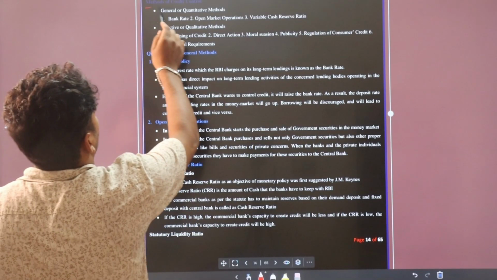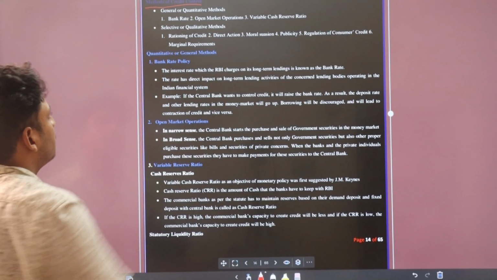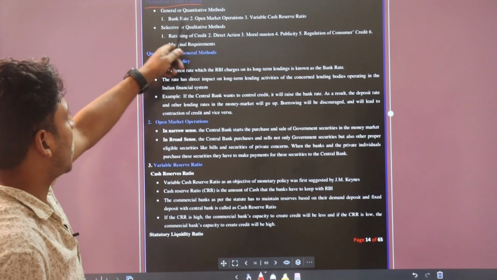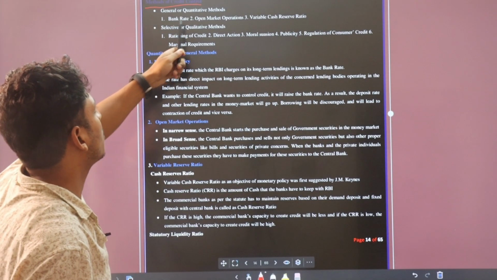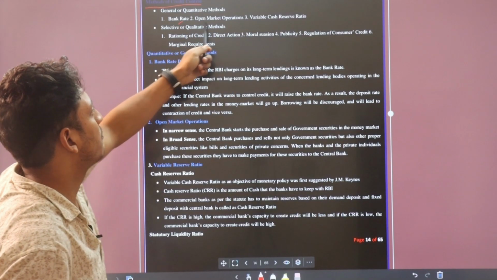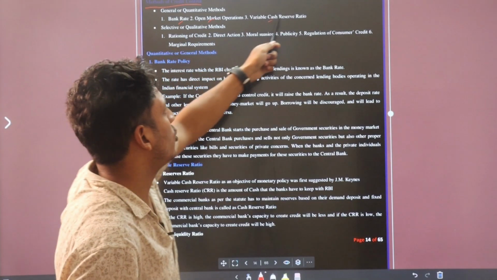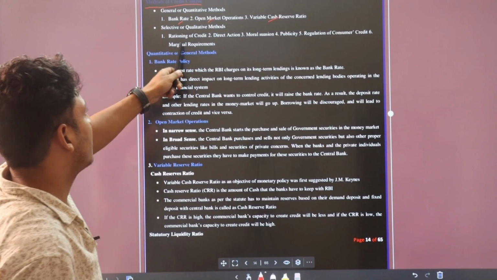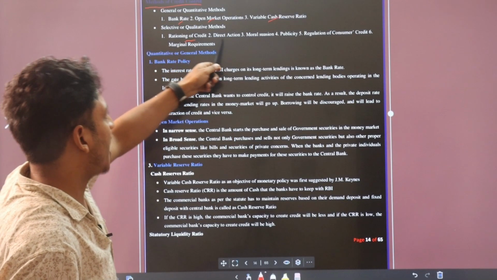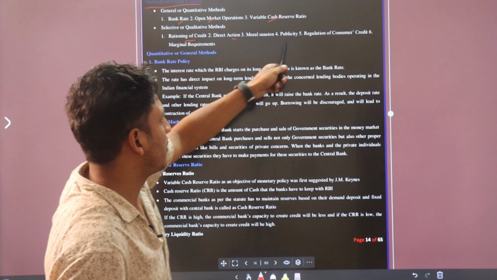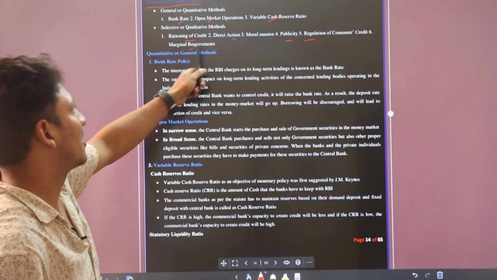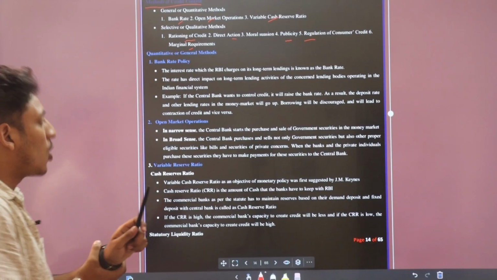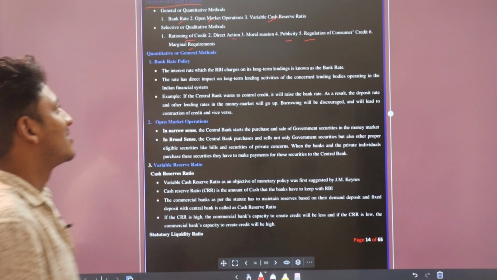Now, methods of credit control. Generally, there are two types: quantitative and qualitative. First, we read about quantitative. There are bank rate, open market operations, variable cash reserve, and qualitative: rationing of credit, direct action, moral suasion, publicity, regulation of consumer credit, and marginal requirement. Now we will talk about quantitative or general methods.